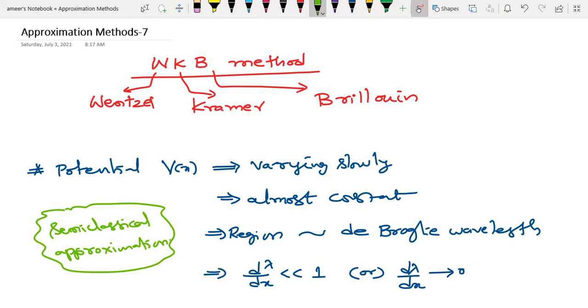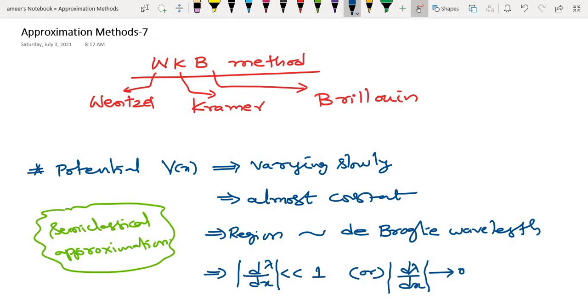That means d lambda by dx is less than 1, almost tends to 0, and if required you can keep the modulus. It should not be exactly zero, because that would mean constant. Almost constant and constant are definitely different.